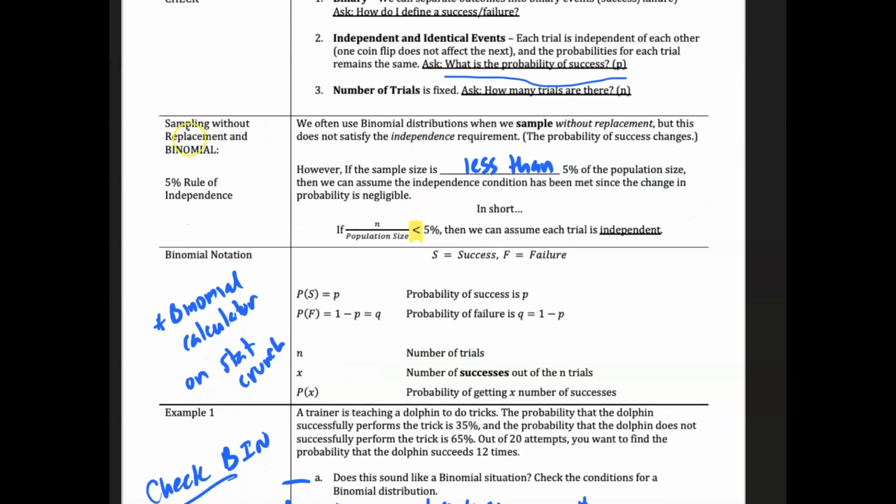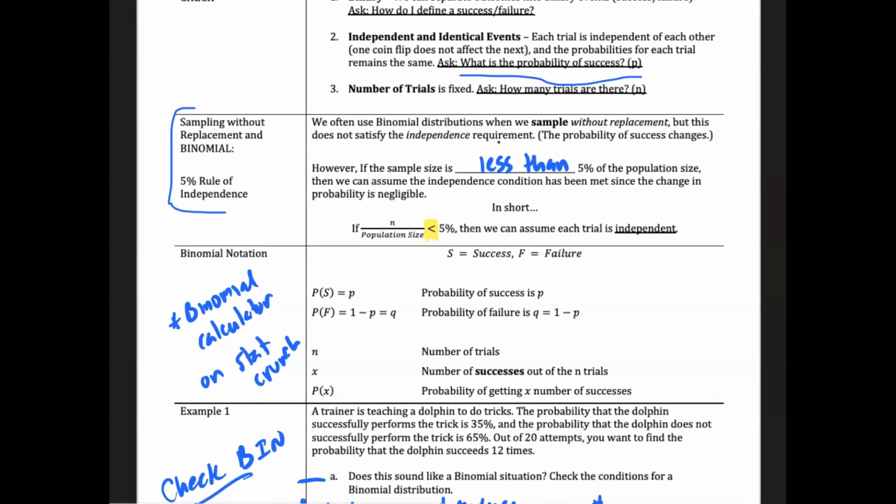Now, an important consideration, and it's a little theoretical here, is this idea of sampling without replacement in binomial. When we're examining binomial distributions, we sample without replacement, but that doesn't satisfy our independence requirement. We remember in our previous lessons we talked about this without replacement.